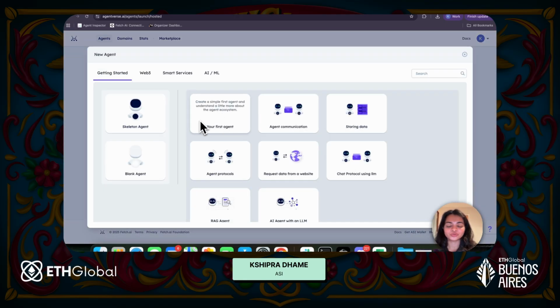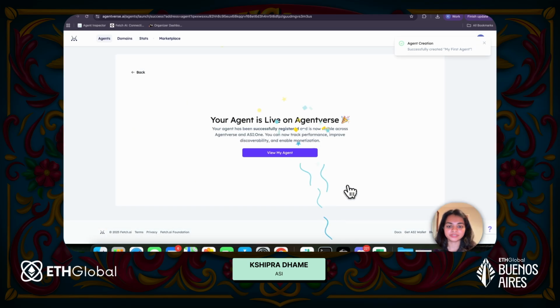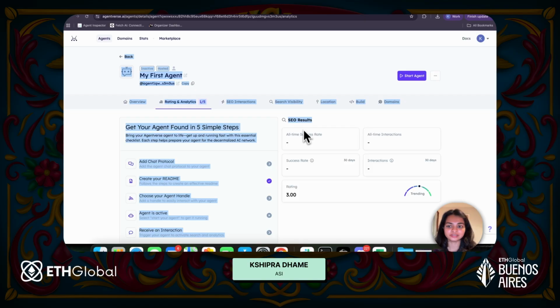Now I'm going to use one of these templates here, but you can obviously play around, pick one of the blank agents or a skeleton agent or any of these. So I'm just going to go ahead and create my first agent. And let's just keep the name as my first agent. And there we go. Our agent is live on Agentverse. Your agent has been successfully registered.